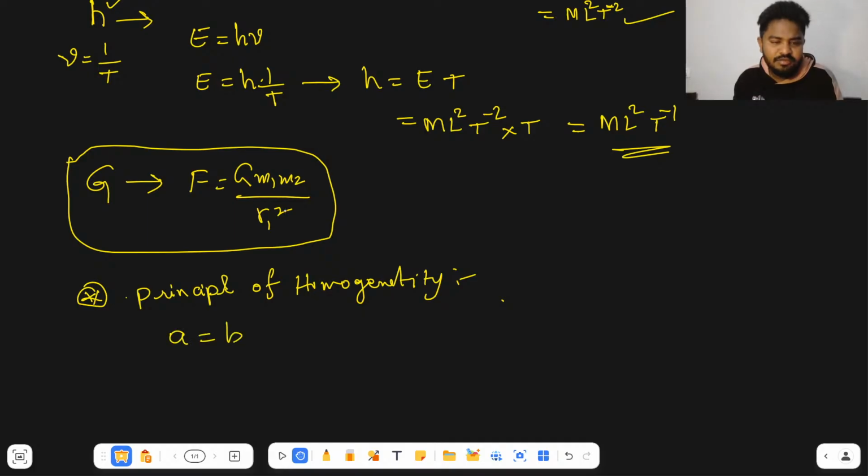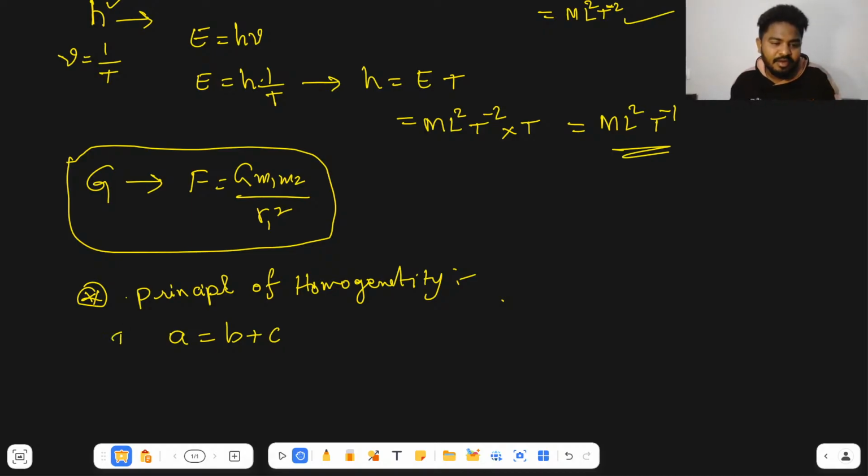for example, A is equal to B plus C. Here you should remember only one thing. For example, if I ask you to add your weight to your length, is that meaningful? It's not meaningful, right? It's meaningless, because you can add a physical quantity only to the same physical quantity. Same way here, you can add only similar physical quantities.